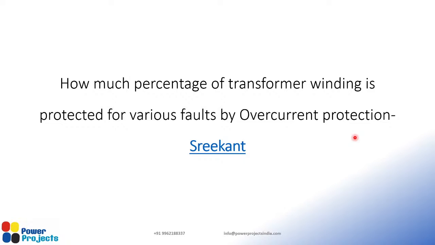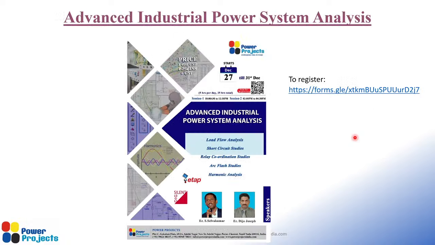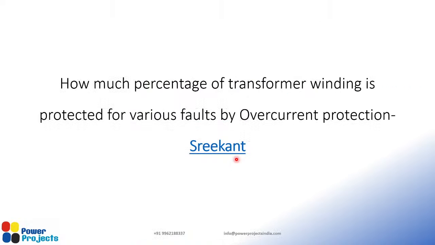ETAP may not be a suitable software for all scenarios. So the class on advanced industrial power system analysis is going to talk about all permutations and combinations, which software you need to select, and why selection of the right software is important. That also will be covered as a part of that session. That covers load flow, short circuit, relay coordination, arc flash, and harmonics. This is what we cover, and everywhere we cover it with real-time industrial case studies, right? All right, so let's go on. I guess everything is clear as of now.